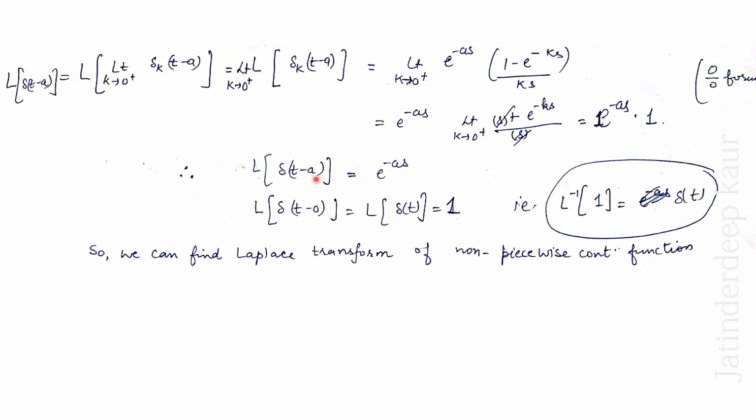So in particular, if we take a to be 0, this is nothing but 1. So Laplace inverse of 1 will be what? Dirac delta function. So here we can find Laplace transform of non-piecewise continuous function. The Dirac delta function is discontinuous and has an infinite jump discontinuity. However, we can find its Laplace transform.